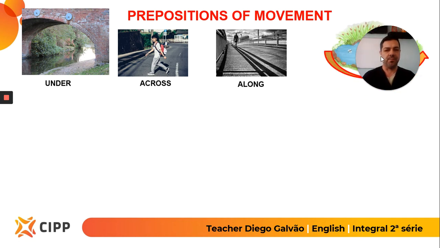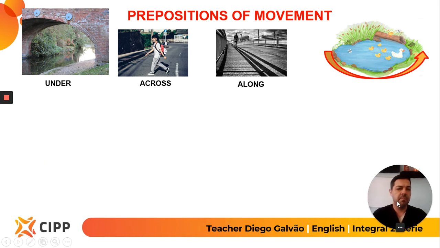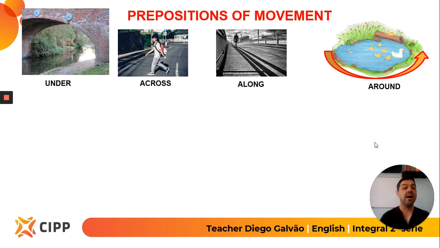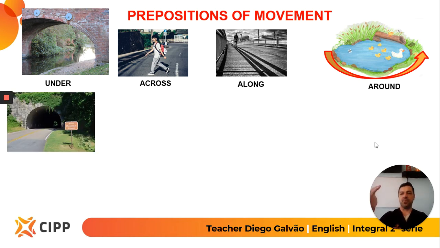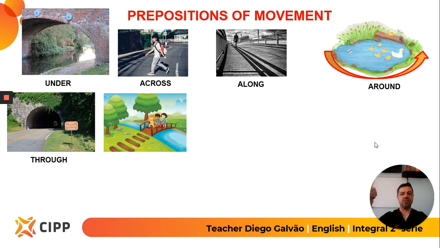One more preposition. Look at this picture here. What do you have? You have a lake. But what is the person doing in the lake? The person is going around the lake. That's the idea. Number 5, the same bridge, but it's not exactly a bridge, it's a tunnel. Imagine a person going under the tunnel. No, you don't go under the tunnel, you go through the tunnel. Okay? One more, the same bridge, but now the people are going over the bridge and not under. Over is the opposite of under.